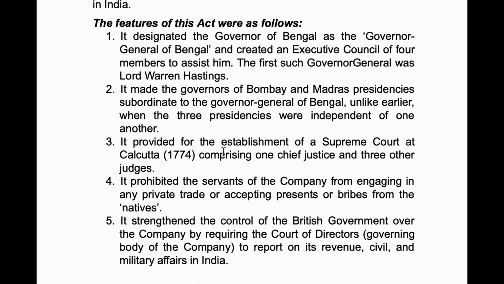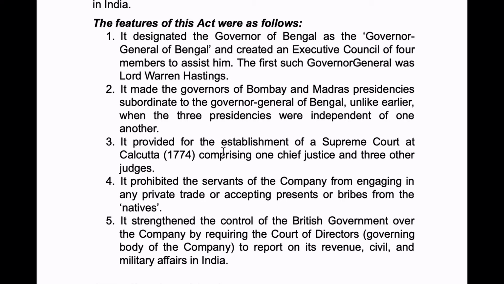But before, the 3 presidencies, that is Bombay, Bengal and Madras, were independent of each other. But after the passage of this act, the Bombay and Madras presidencies became subordinate to the Governor General of Bengal. And next, it provided for the establishment of the Supreme Court in 1774 at Calcutta with 1 Chief Justice and 3 other judges.